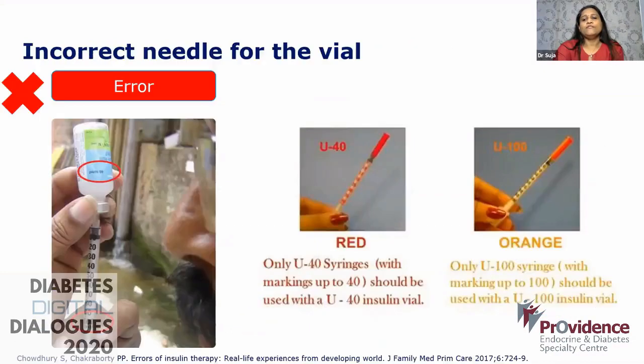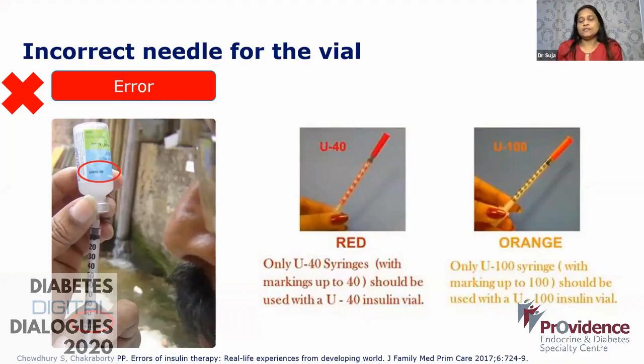Another problem that we very commonly encounter, even in hospitals, where even our sisters many times confuse this, is because of availability. In India, we have both U40 and U100 vials, and we have U40 and U100 syringes. So this mix-up very commonly happens. The red color syringe is the U40 syringe. It should be used only to take from a U40 insulin vial. Similarly, orange is the color for U100, and it should be used for U100 vials.